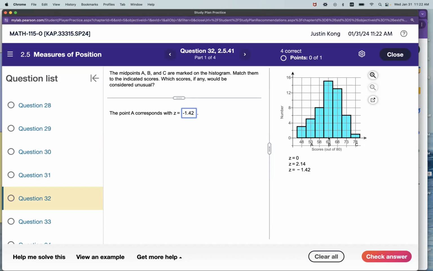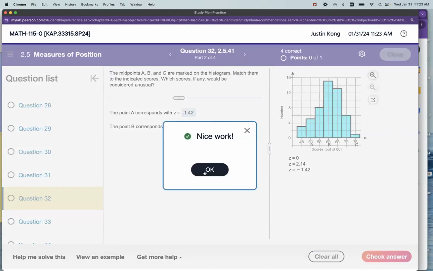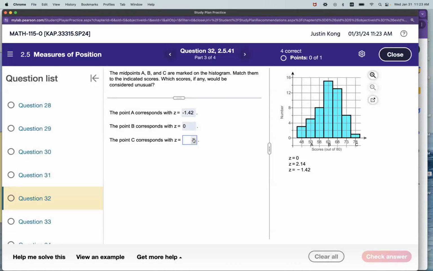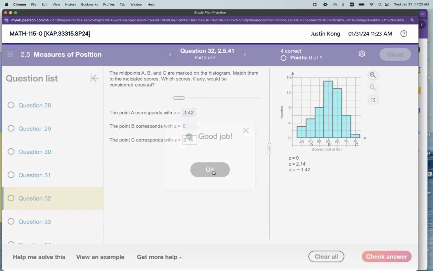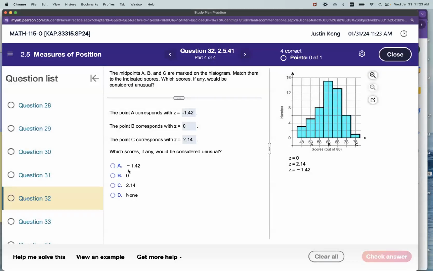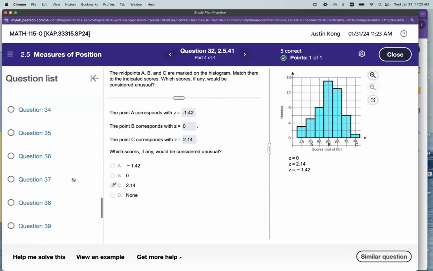Negative would be left of that, positive would be right of that. B is 0, that's right at the dead center. And then C would be the one to the right, so 2.14. Which one is unusual? Anything above 2 or less than negative 2 is unusual. So yeah, that was a good question to look at.